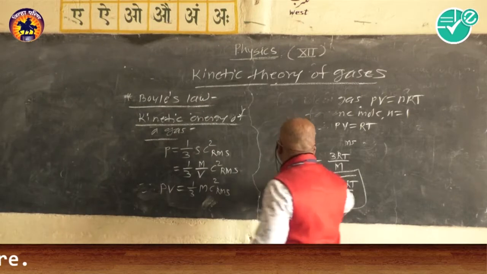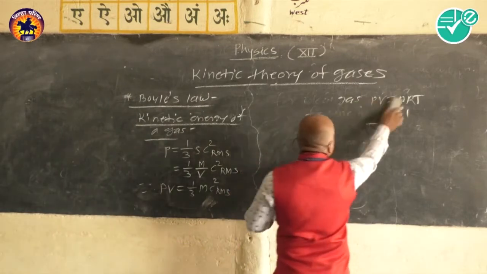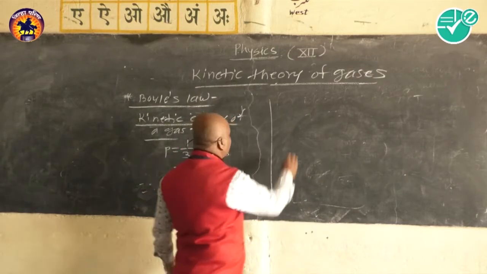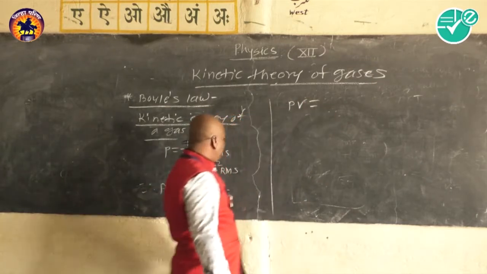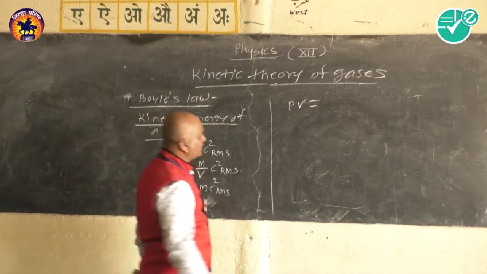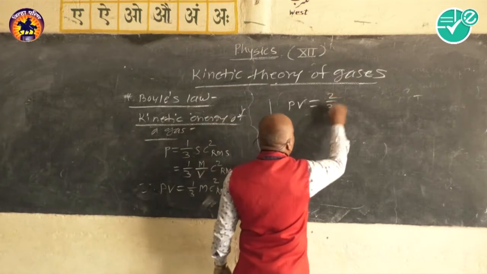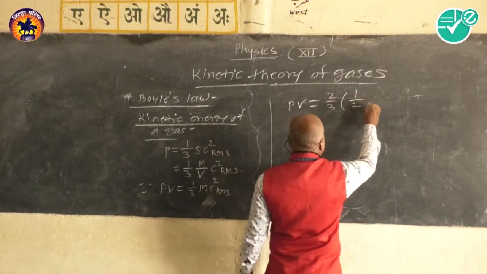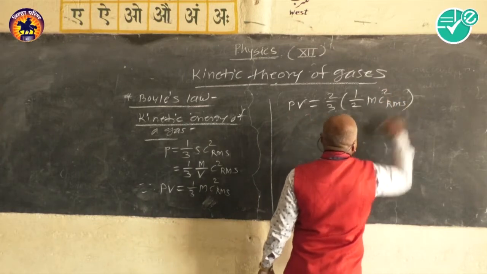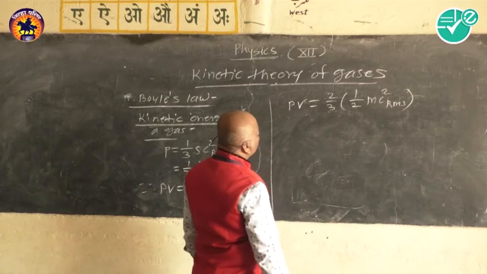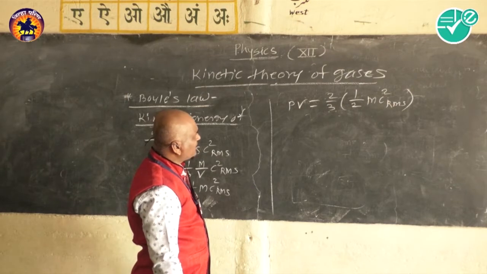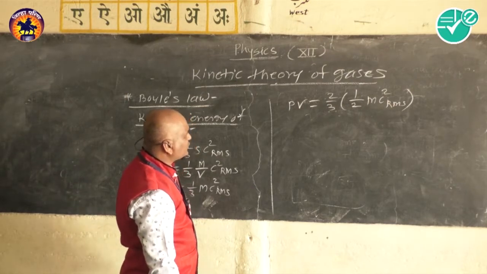Now, after this step, we write PV is equal to, we rearrange this term 1 by 3 m C square RMS as 2 by 3 in bracket 1 upon 2 m C square RMS. So PV is equal to 2 by 3 half m C square RMS.